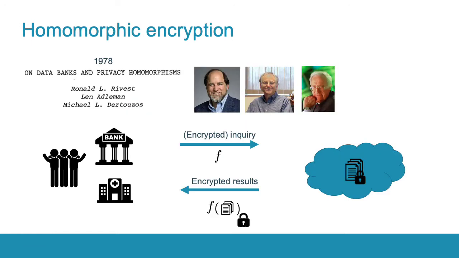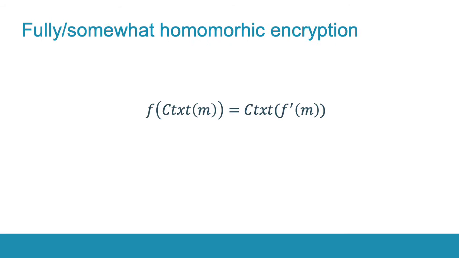In 1978, Rivest, Adleman and Dertouzos suggested the following hypothetical solution. What if the cloud computes on ciphertext such that a desired function is computed on underlying plaintexts without decryption? After computation, the cloud provider can just send only encrypted results back to the data owner. The encryption algorithm used in this protocol is called homomorphic. More precisely, homomorphic encryption is an encryption scheme that allows computations on encrypted data without decryption.